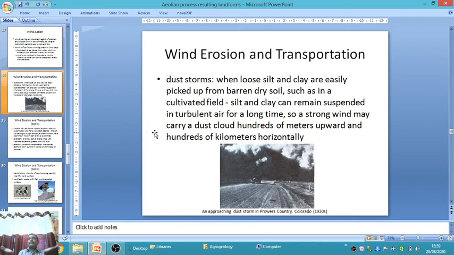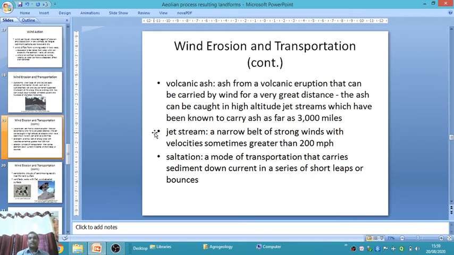These silt and clay particles float in the air, and due to strong wind may be carried as a dust cloud hundreds of meters upward and hundreds of kilometers horizontally. Volcanic ash is a product of volcanic eruption. When a volcano erupts, the ash can be carried by wind over very great distances. The ash can be caught in high altitude jet streams, which have been known to carry ash as far as 300 miles, near about 4,800 km. A jet stream is a narrow belt of strong wind with velocities sometimes greater than 200 miles per hour.